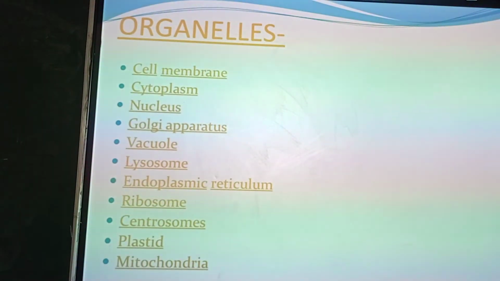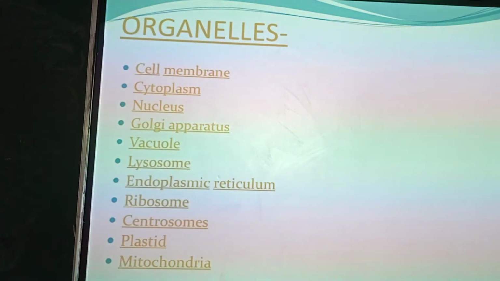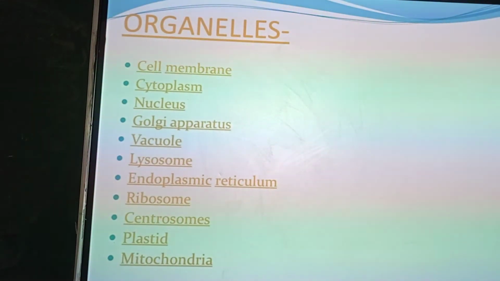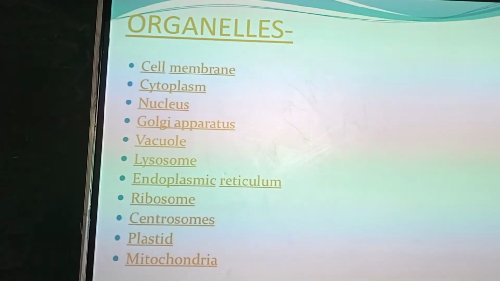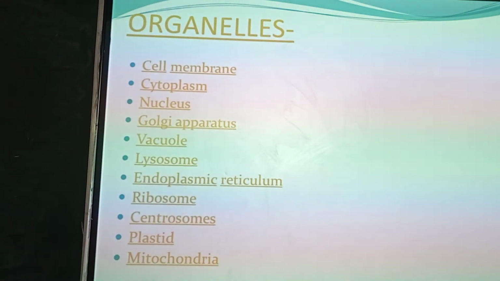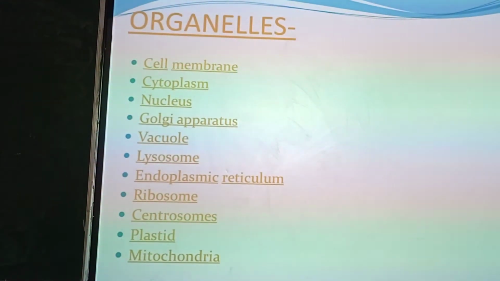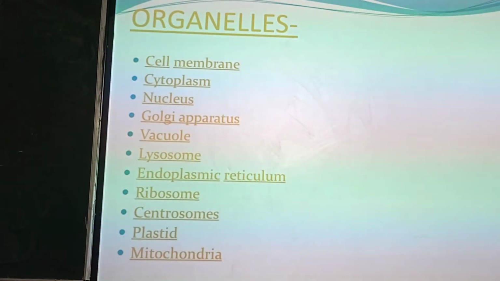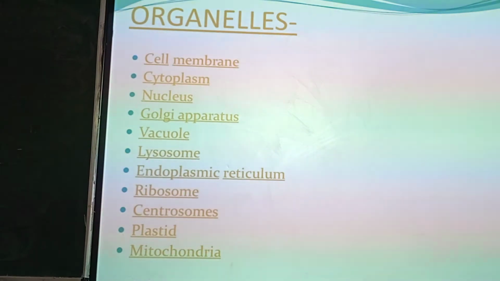I am repeating once again. Various cell organelles: cell membrane, which is the outer structure of the cell; cytoplasm, which is the jelly-like material; nucleus, which is a central dark body; Golgi apparatus, vacuole, lysosomes, endoplasmic reticulum, ribosomes, centrosomes, plastids and mitochondria. Now we will explain these in detail one by one.